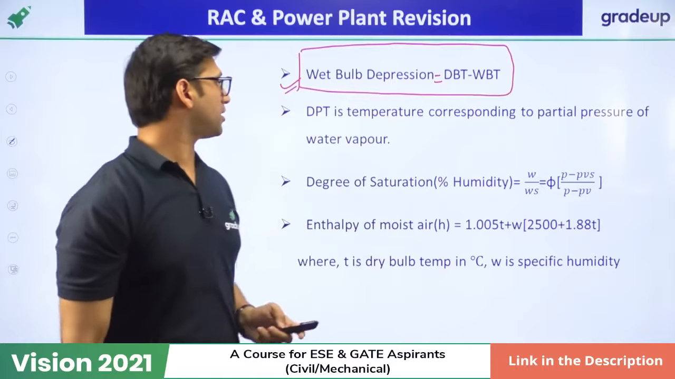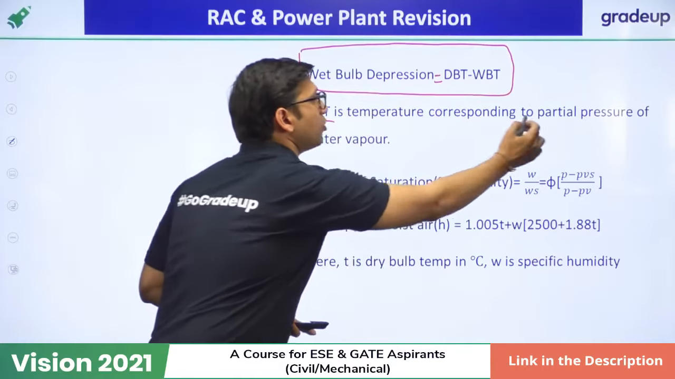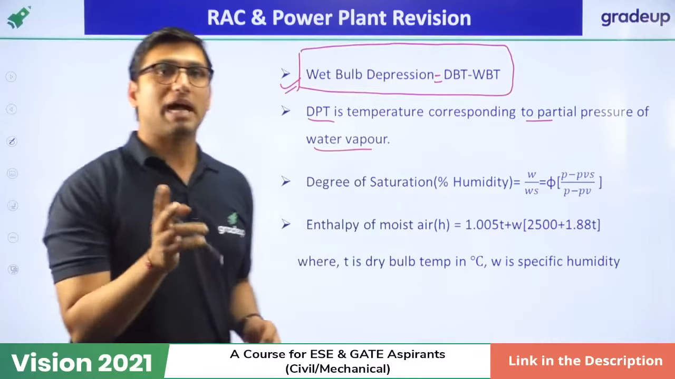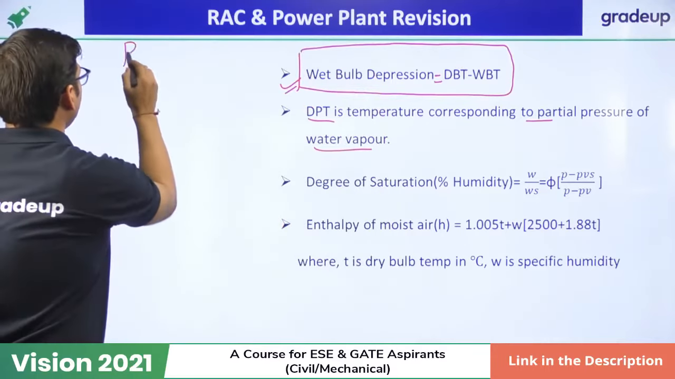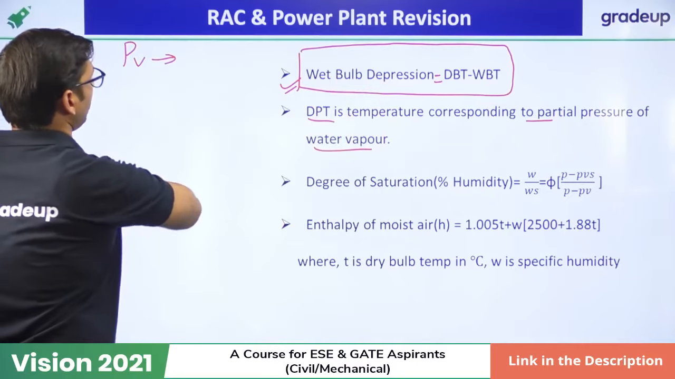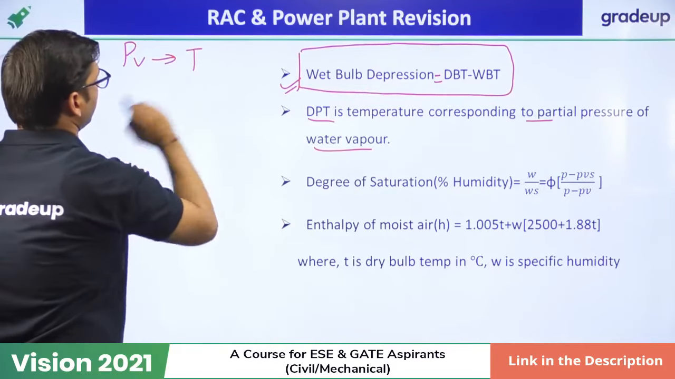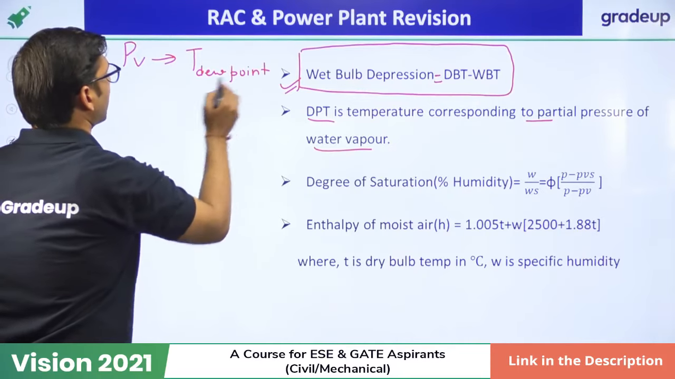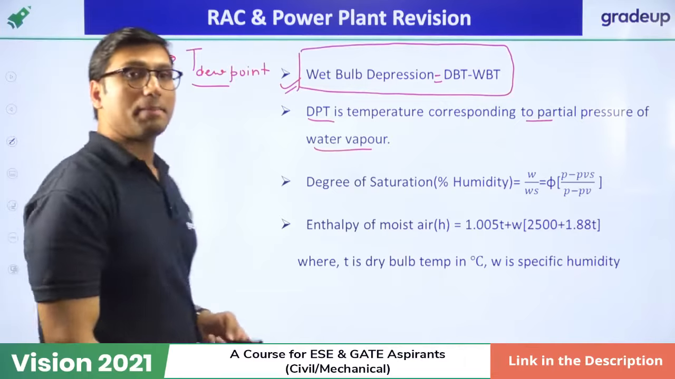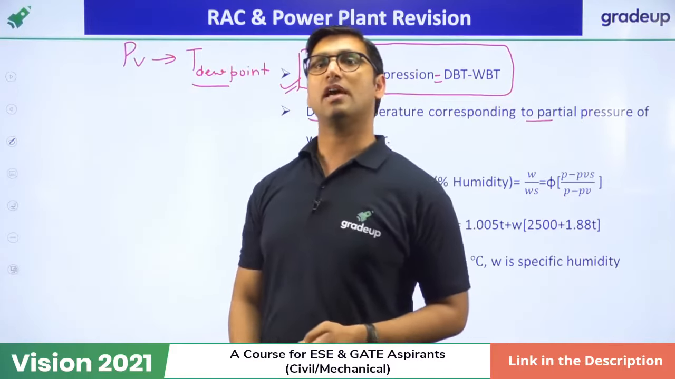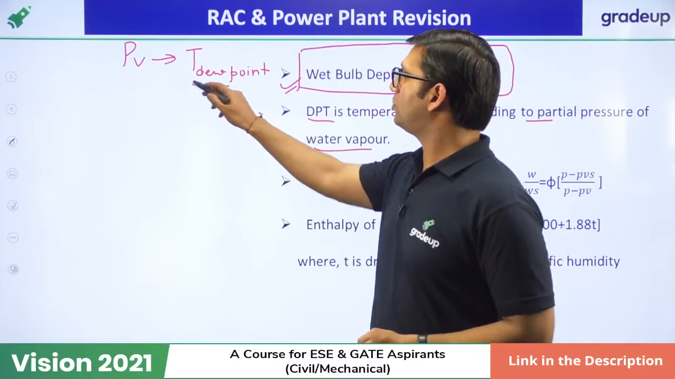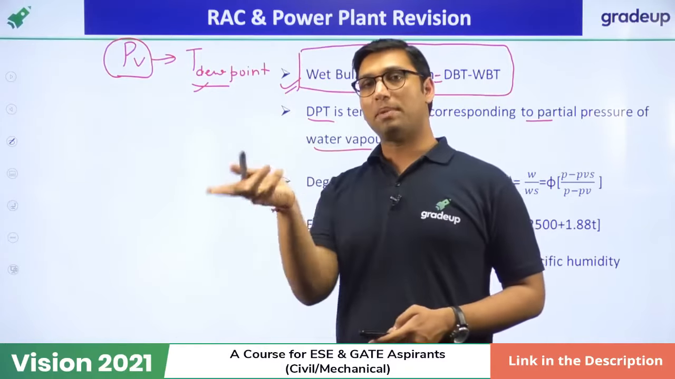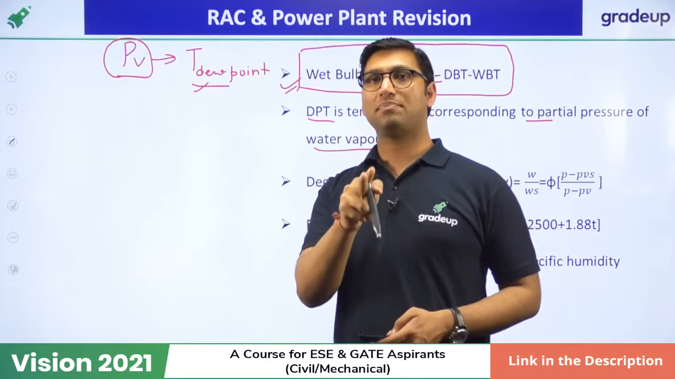Now, what is dew point temperature? Dew point temperature is the temperature corresponding to partial pressure of water vapor. What is the meaning of this? Partial pressure of the water vapor means PV. Corresponding to this PV, the temperature that we get is called dew point temperature. Or, corresponding to dew point temperature, the pressure is equal to the partial pressure of the water vapor. That temperature is called dew point temperature, corresponding to which you will get this value of PV. So the value of PV that you write in the formula of specific humidity,